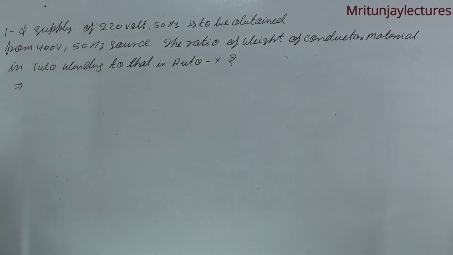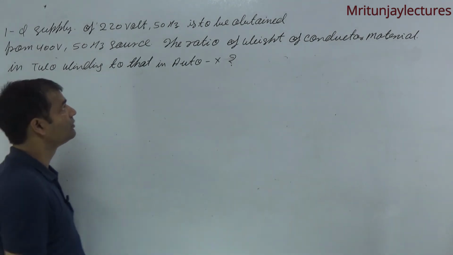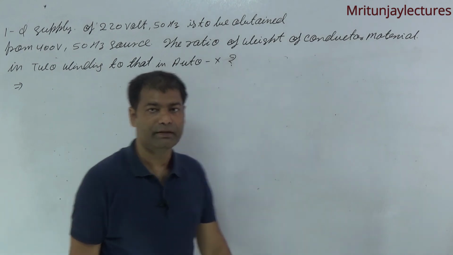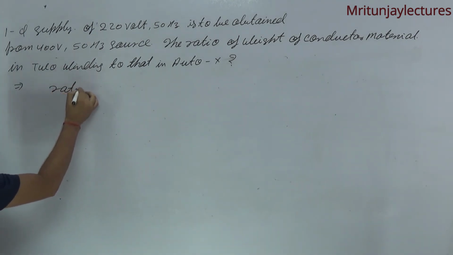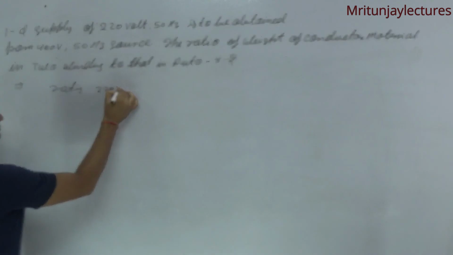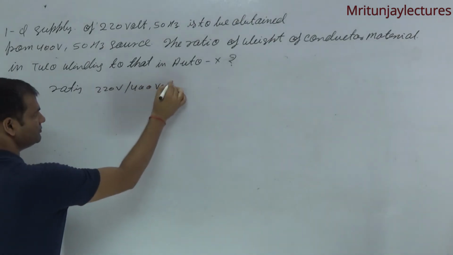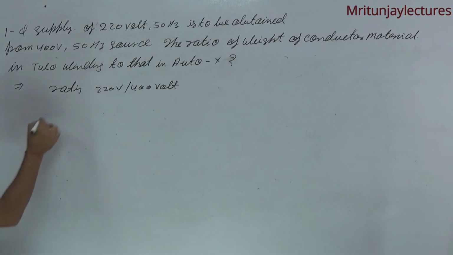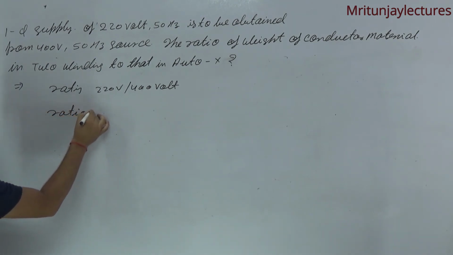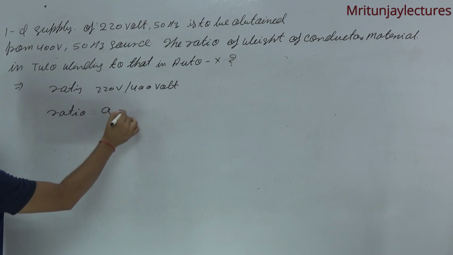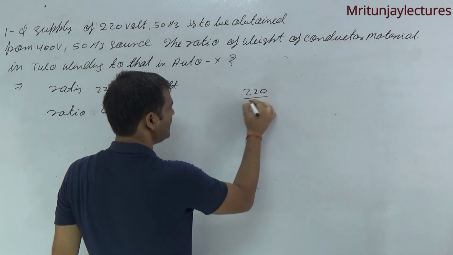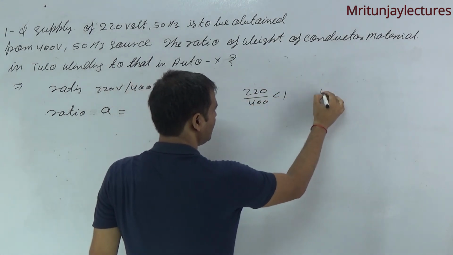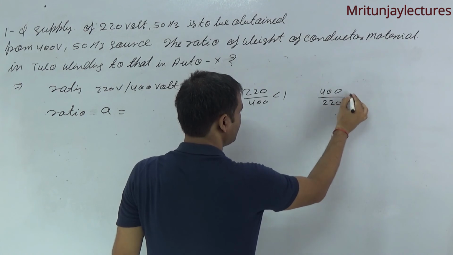Now corresponding to the question, a single phase supply of 220 volt 50 Hz is to be obtained from a 400 volt 50 Hz source. First of all, the ratings are given. Clear? And the ratio A: which ratio do you prefer? 220 by 400 is less than 1, or 400 divided by 220 is greater than 1.